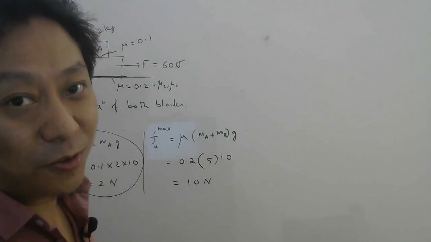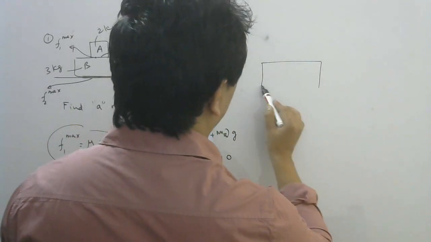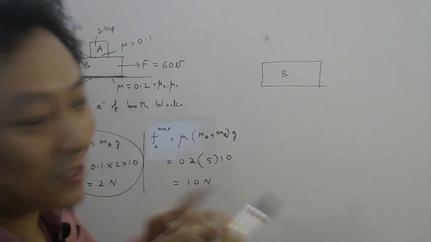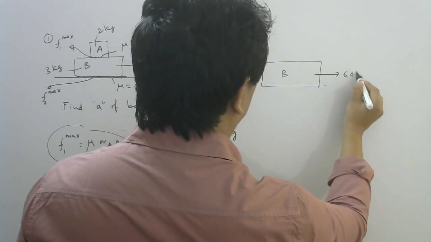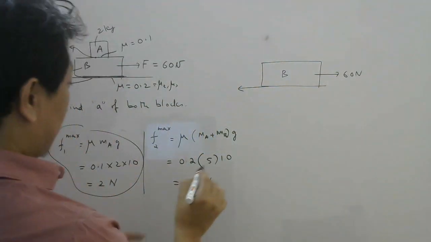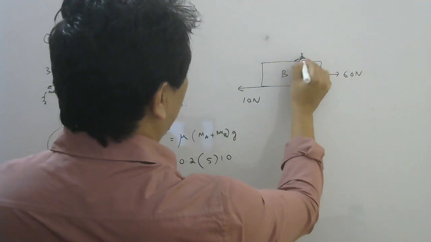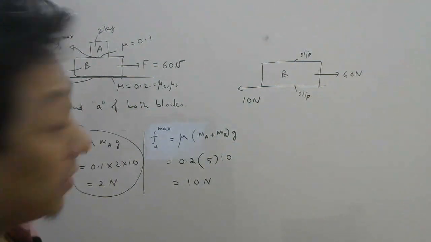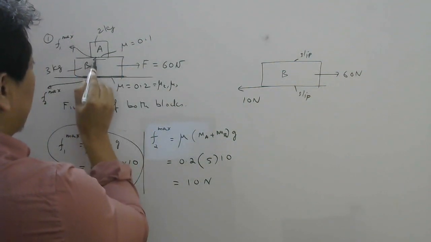So once I came to know they are not going to move together, how do I find the acceleration? Now it's quite simple. So take B and A separately, because together they are not moving with same acceleration. So B will feel what forces? Here 60 Newton. Here slipping is going on. Slipping means kinetic friction. Kinetic friction is 10 Newton. And here also slipping is going on, right? And once there is slipping, remember friction will be kinetic. Remember this block is trying to go this way, so friction on this will be this way.